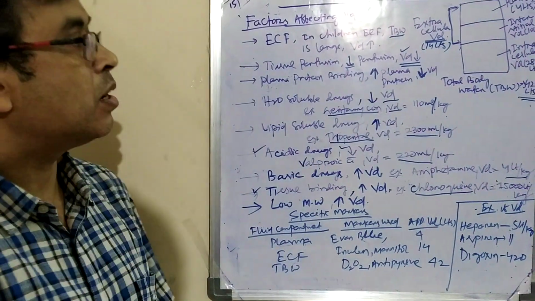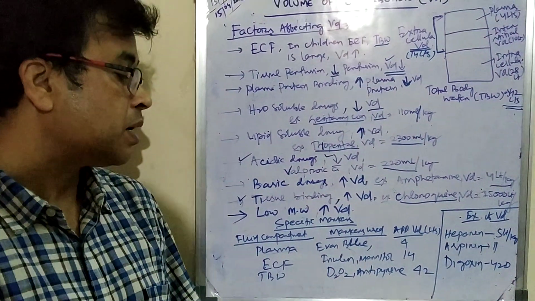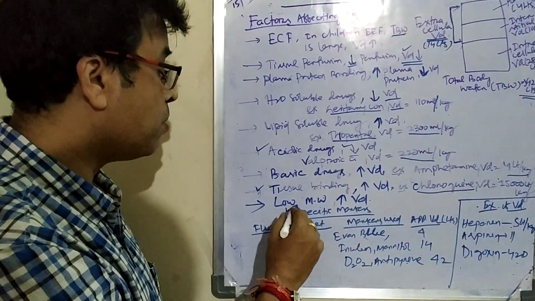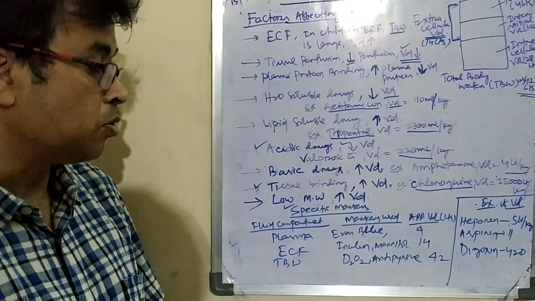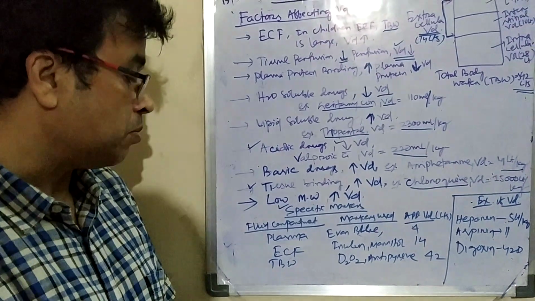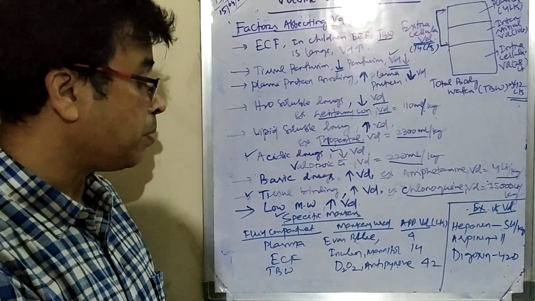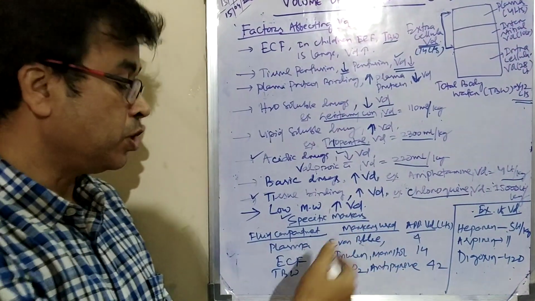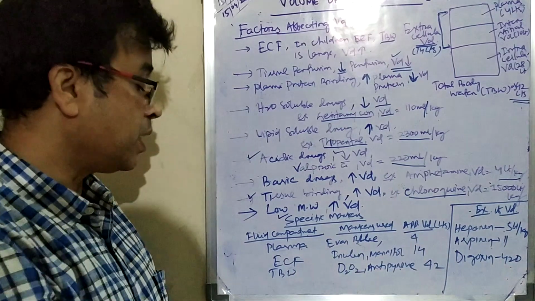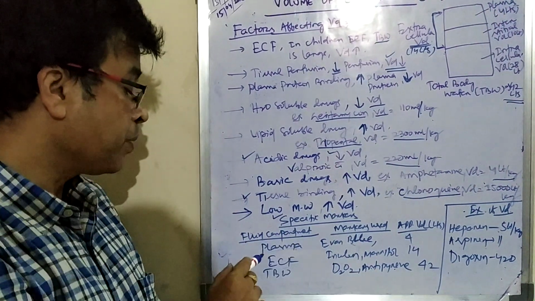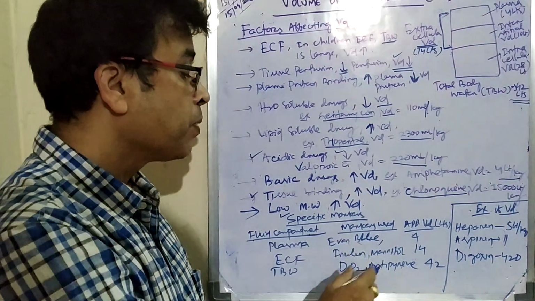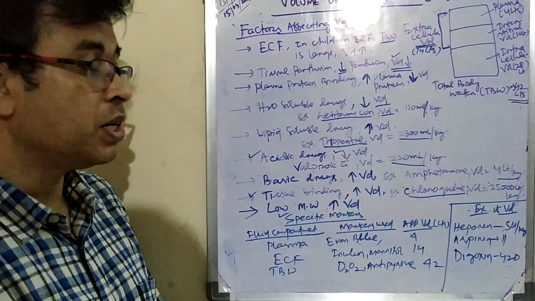Then come to this. What markers can be used to calculate the volume of distribution? These are called the specific markers. So how to calculate the volume of distribution: this is the fluid compartment, this is the marker used, and the compartment volume, how much you have to use. So these are the three columns I have given. One is the fluid compartment, the plasma. The marker you can use is Evans blue, and approximately 4 liters.